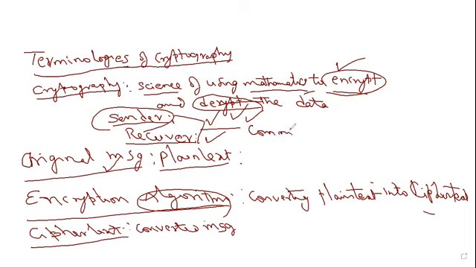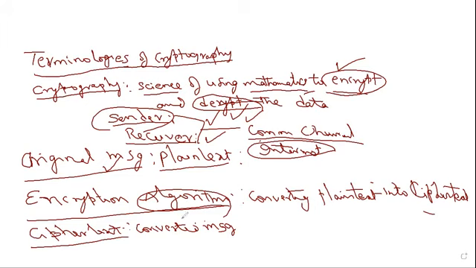Sender and receiver are using a communication channel, any established communication channel or the internet. They may use the internet or any other communication channel for sharing the information, right? So after converting plain text into ciphertext, the sender places that information onto the communication channel, or by using the internet, the sender can send the information to the receiver, right?